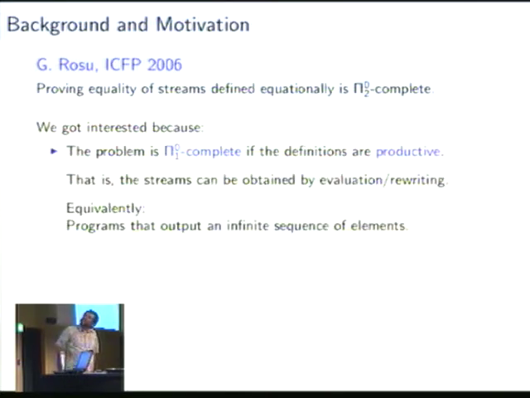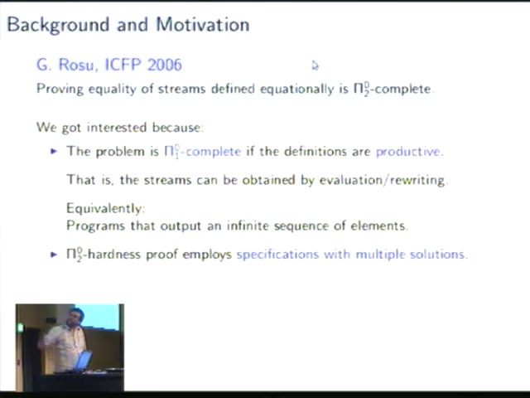Productive means that the streams can be obtained by evaluation or rewriting. So you could imagine that the streams are given by a program that produces an infinite sequence of output. And if you have such programs, then in order to compare whether they produce the same output, a single ∀ quantifier is sufficient.